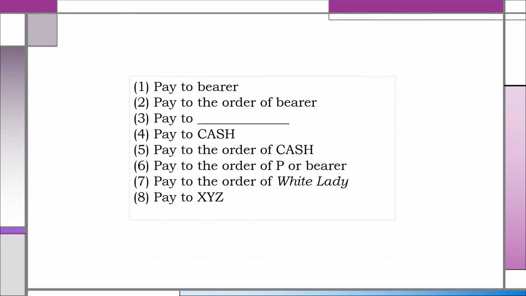Based on Section 9, the following bills of exchange are payable to bearer. 1. Pay to bearer. 2. Pay to the order of bearer. 3. Pay to blank. 4. Pay to cash. 5. Pay to the order of cash. 6. Pay to the order of P or bearer. 7. Pay to the order of white lady. And 8. Pay to XYZ.